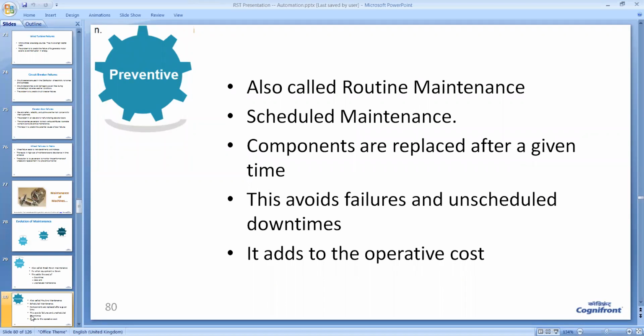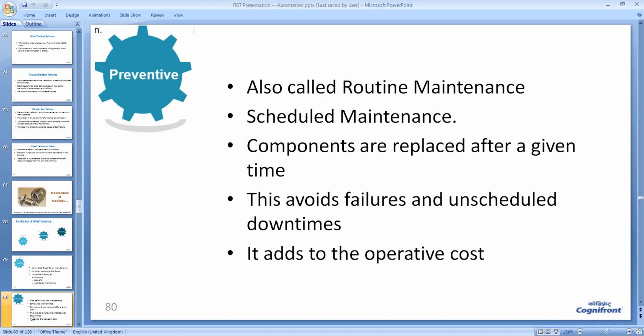So many industries started using preventive maintenance, which is also called routine maintenance. It is a scheduled maintenance. In Nashik, Saturday is the day on which industries carry out their scheduled maintenance. The concerned maintenance engineers go to the industry, inspect various machines and replace certain parts of the machines.